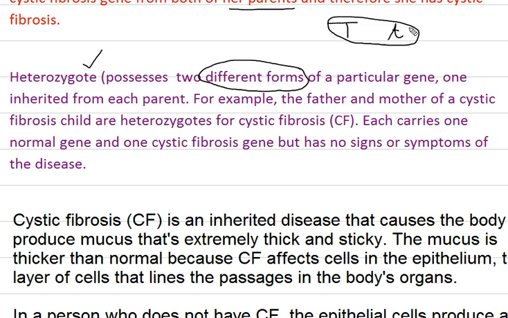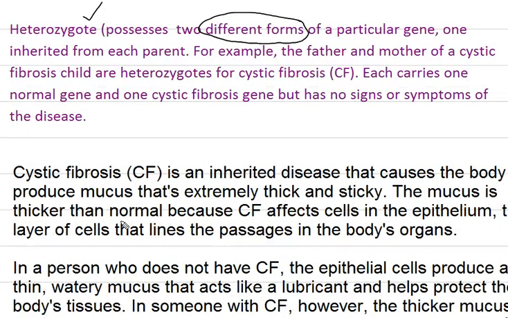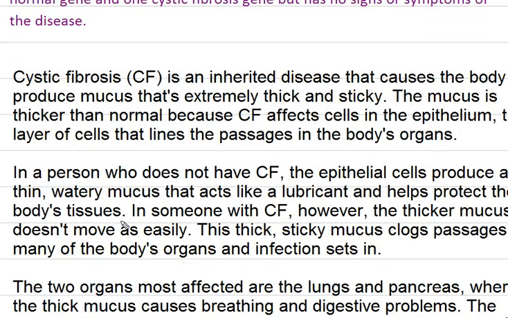So for example, if we take the case of a father and a mother of a cystic fibrosis child who are heterozygotes, then there is a 50% chance that the offspring would also receive these genes and develop cystic fibrosis. Now, cystic fibrosis, students, what is cystic fibrosis? Because we have given examples, I explained this also. I think this is also in your course somewhere.